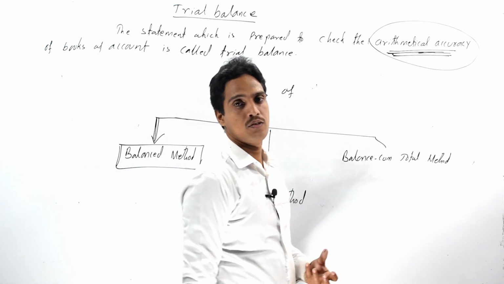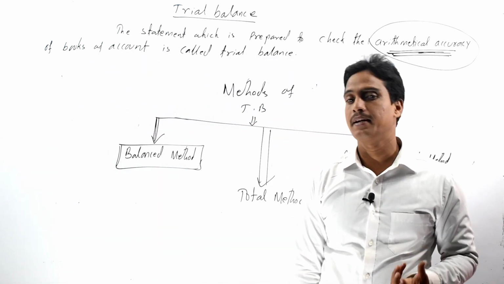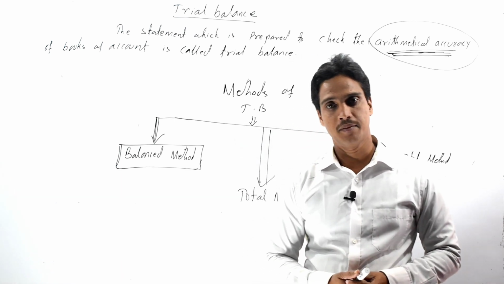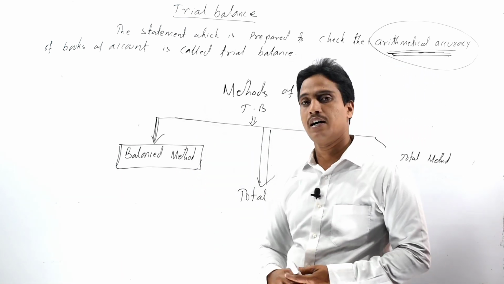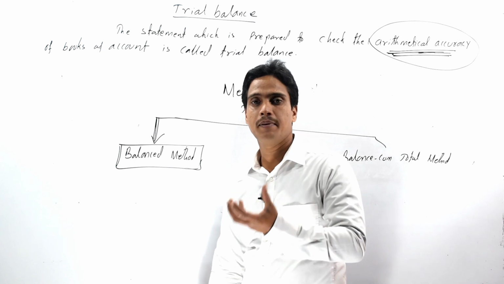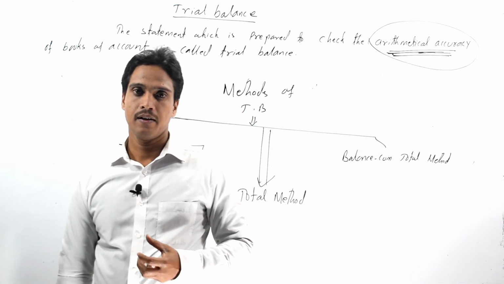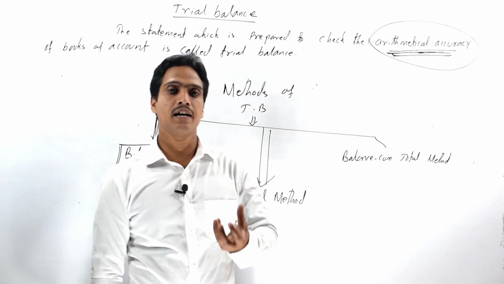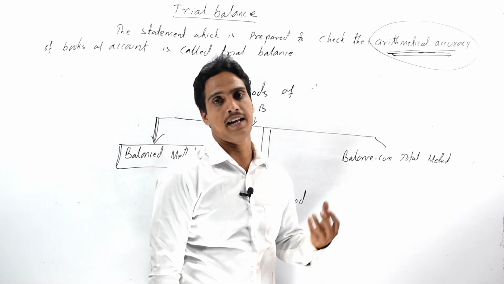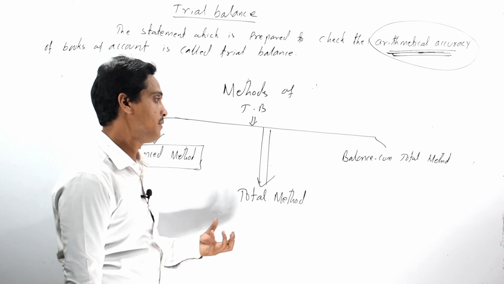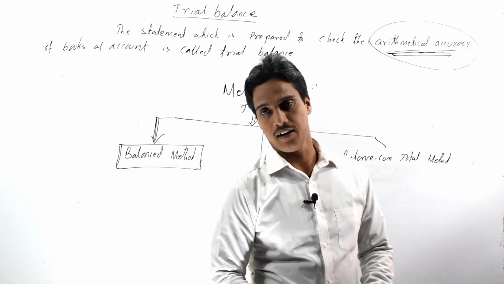Generally it has two columns, one is the debit column and credit column. So the ledger account showing a debit balance we should record in the debit column, whereas the ledger account showing a credit balance we should record in the credit column.